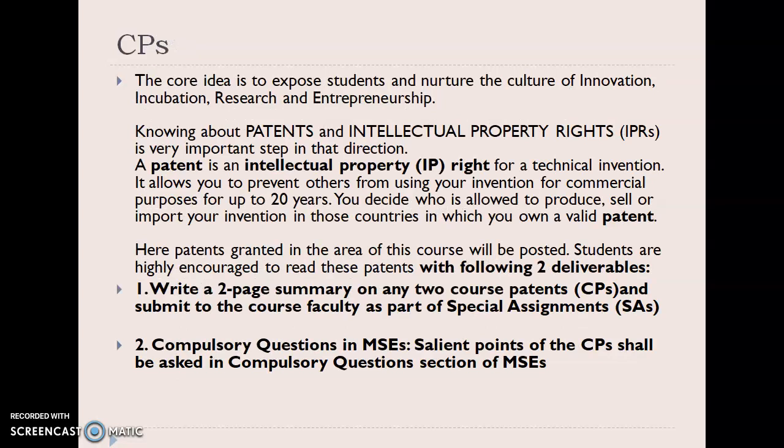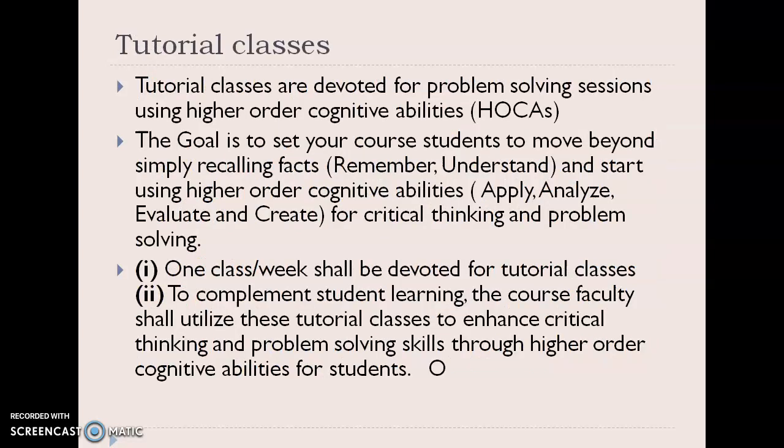Similarly, patents are also as important as research papers, so we have made a compulsory question in the mid-examination. You would have patent 1 in MSc 1, and a patent 2 question would be there in MSc 2. This is about the course questions.